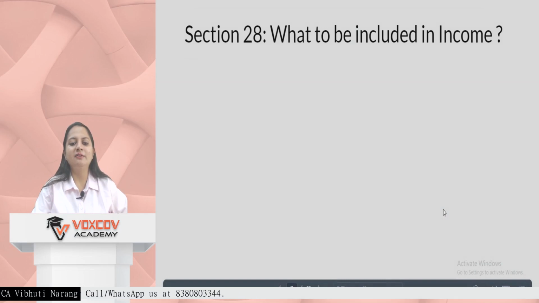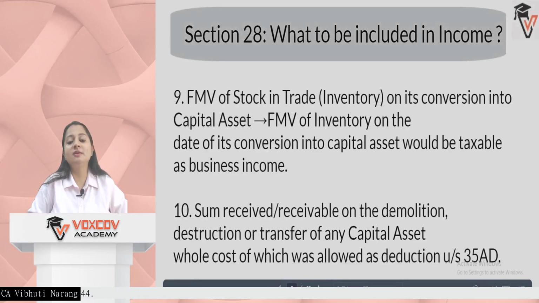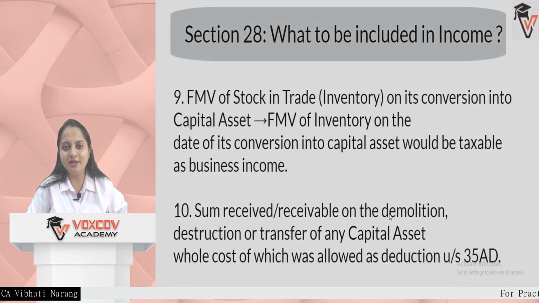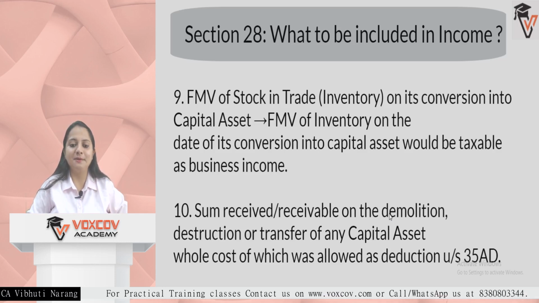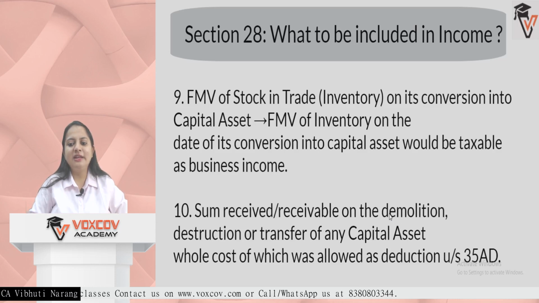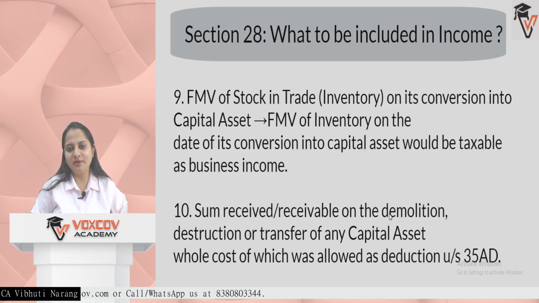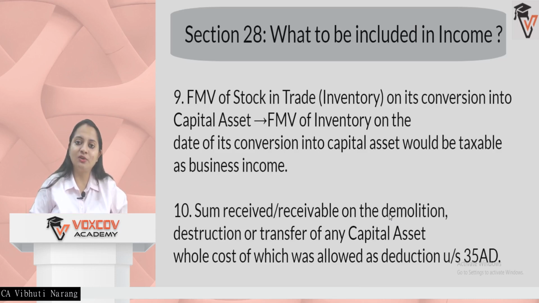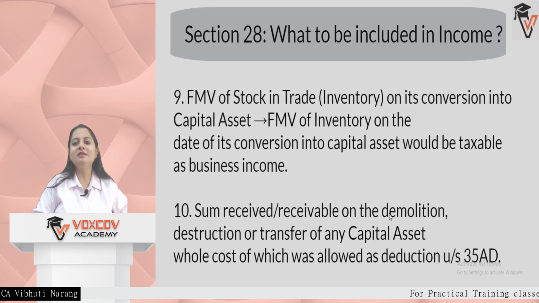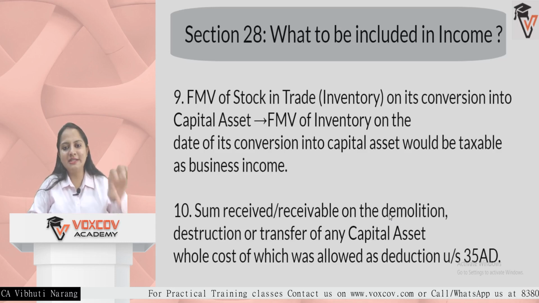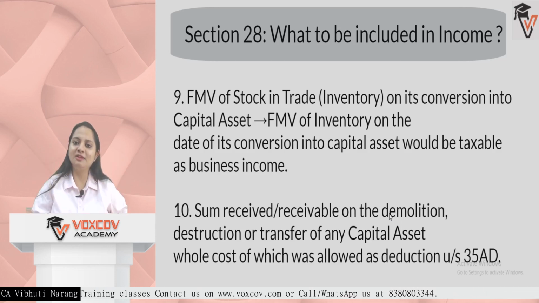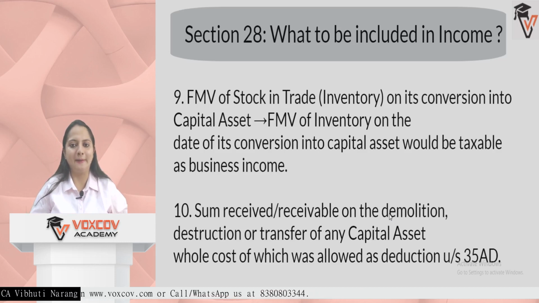Next we have FMV, that is fair market value of stock in trade inventory, which is being converted into a capital asset. You can understand this from a jewelry businessman or a construction builder business. Jewelry held by a housewife or a lady becomes a capital asset, but if held by a jewelry person, the owner of the showroom, it is stock in trade. Similarly, when the builder is selling building flats, held for sale, it is stock in trade, but when he is himself living in or using it for personal use, it becomes a capital asset.